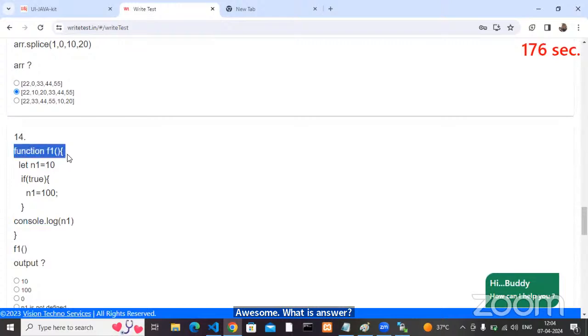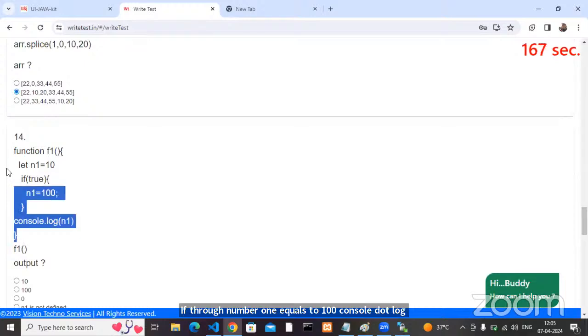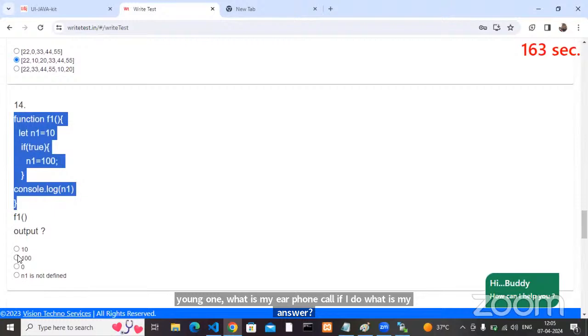What is the answer? Function f1, let n1 equals 10. If true, n1 equals 100. console.log of n1. What is my f1 call? If I do, what is my answer? My answer is what? 100 or not?